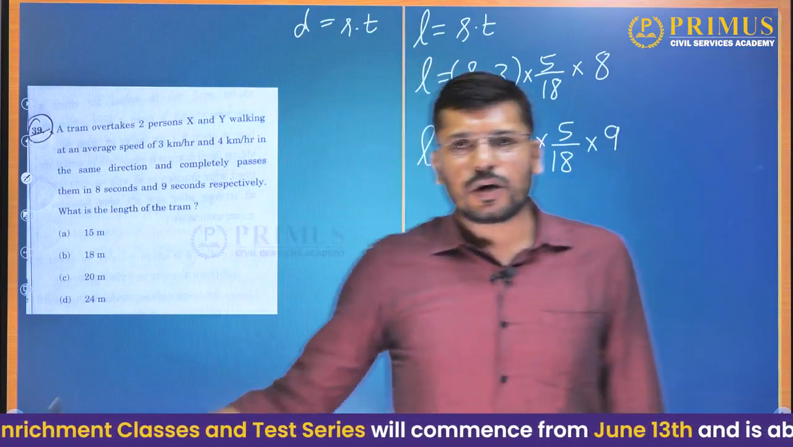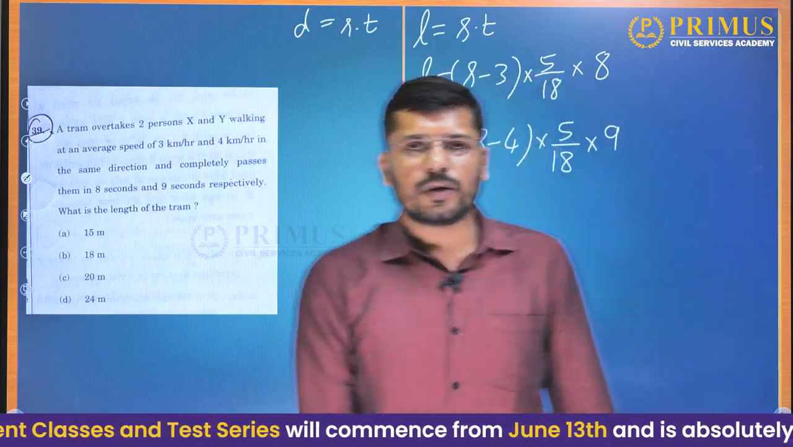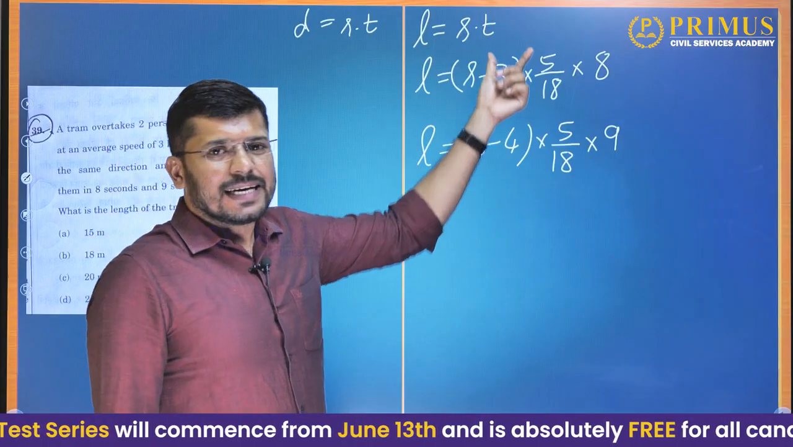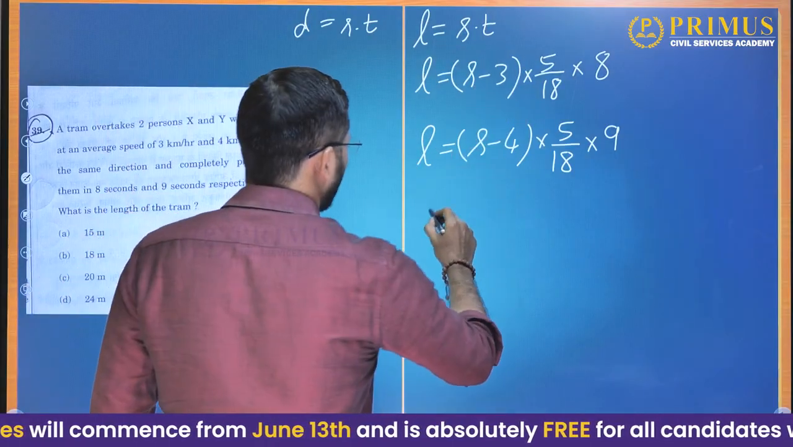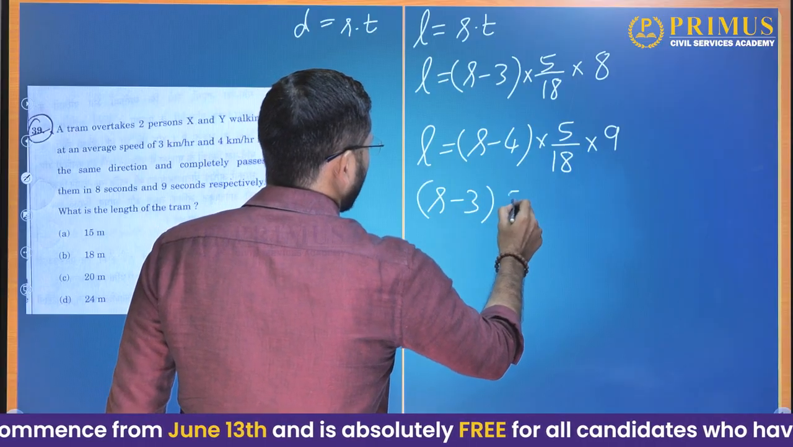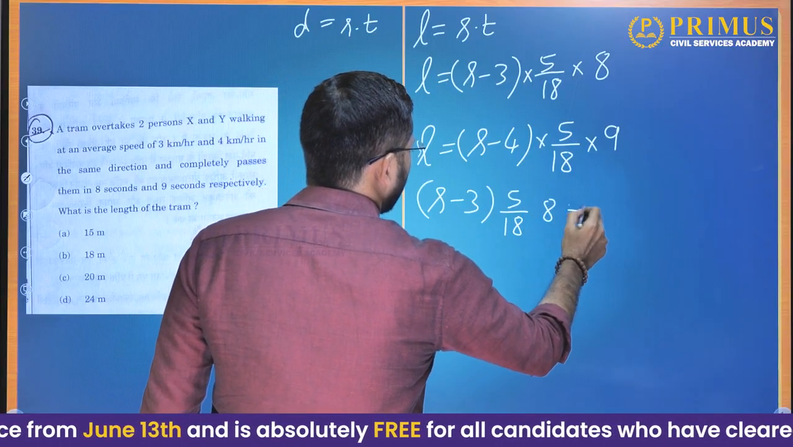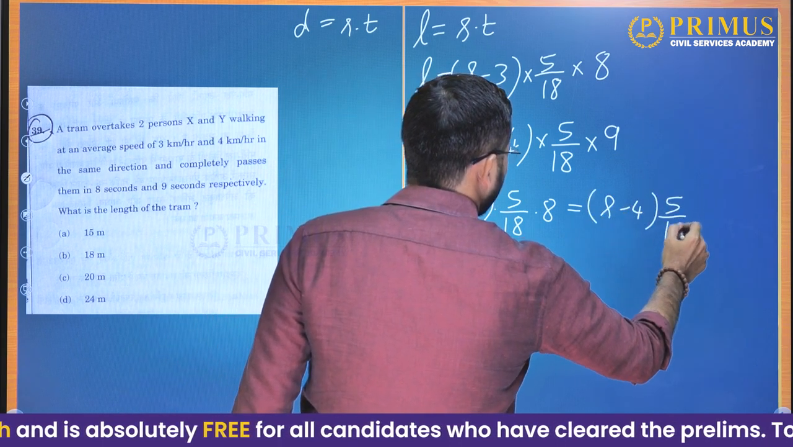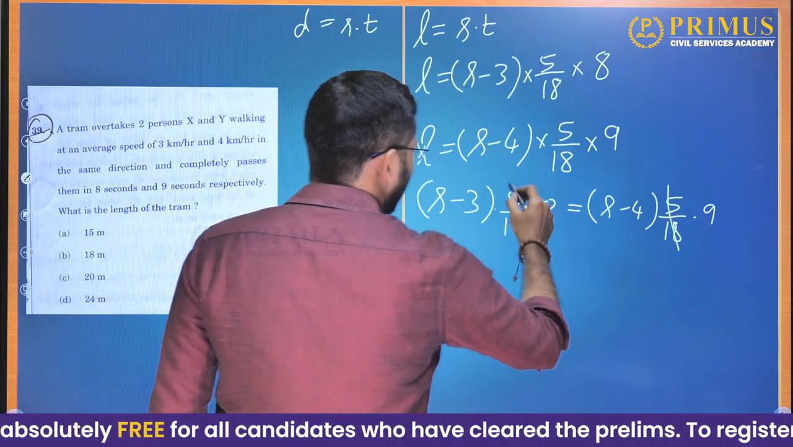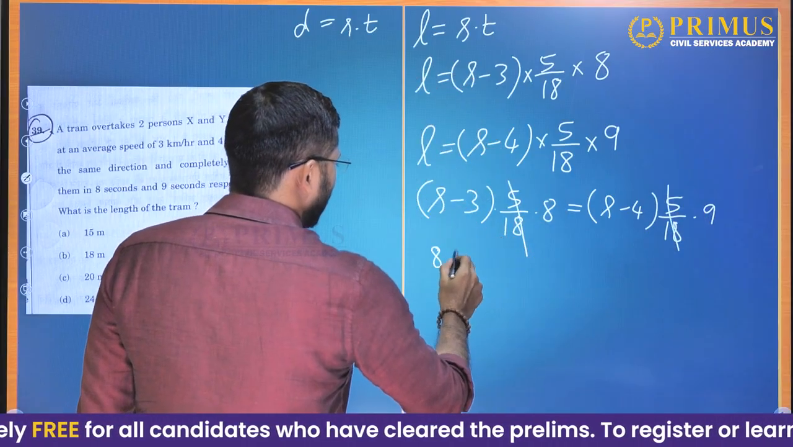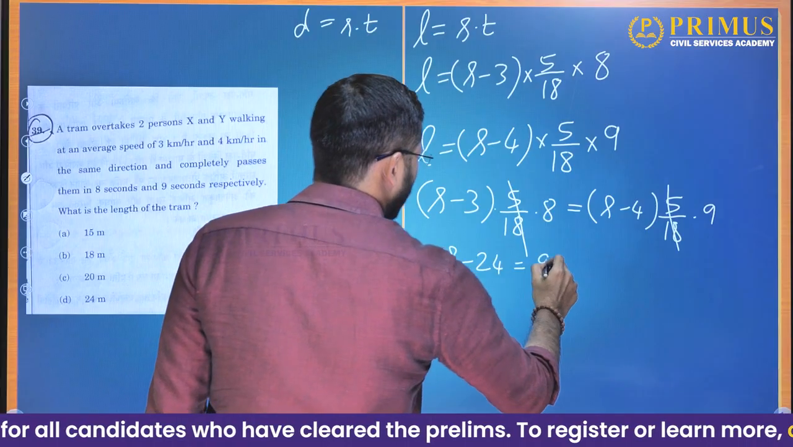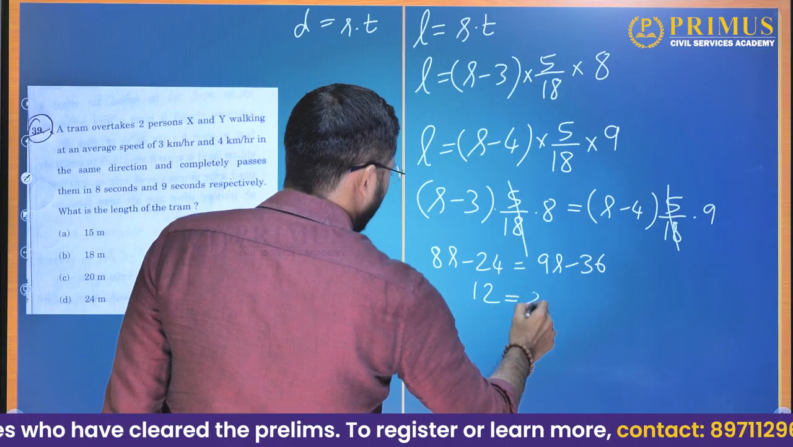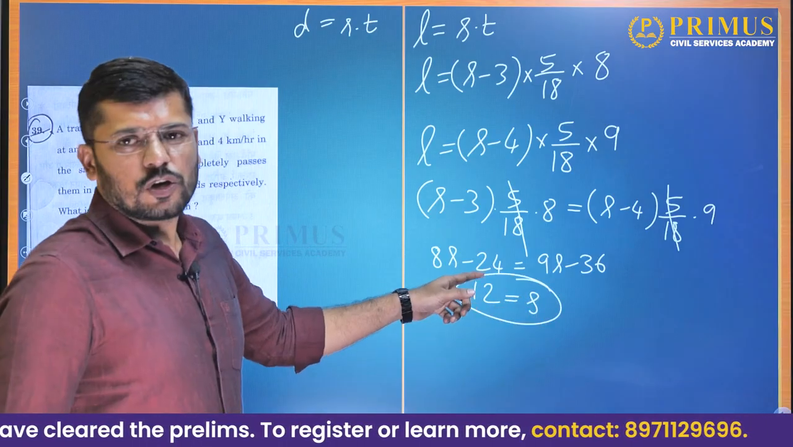Take a look at the problem statement and the given equations. Now L and L are the same, so we can equate the RHS and RHS. So (S minus 3) into 5 divided by 18 into 8 is equal to (S minus 4) into 5 divided by 18 into 9. 5 by 18, 5 by 18, we can cancel them. So 8S minus 24 is equal to 9S minus 36. If you send 8S there, 12 is equal to S. So what is the speed? It is 12 km per hour.